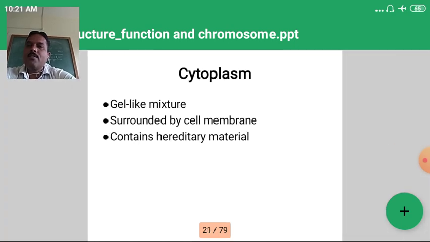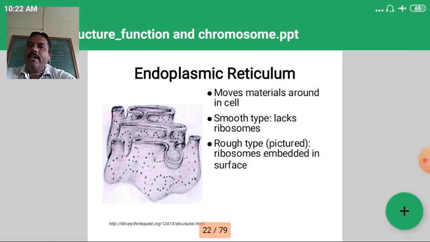Then the cytoplasm, a gel-like structure observed in the cell, which is surrounded by the cell membrane, and it contains the hereditary material. Then the endoplasmic reticulum, which is important for the movement of materials around the cell.